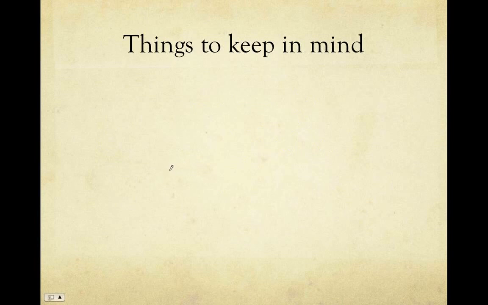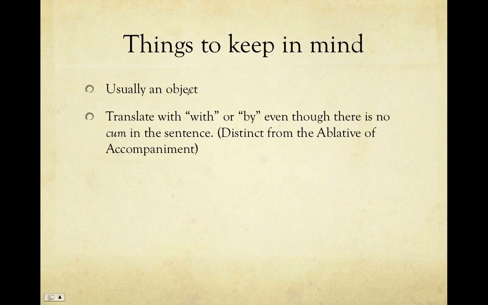So, things to keep in mind with the ablative of means or instrument. It's usually a thing, it's an object. It won't be people doing these. It's going to be swords, words, rocks, spears, all sorts of things, but very seldom will it be a person or people. And secondly, although we're going to translate it with the words with or by, so saxis, they fought with swords, there is no cum in the sentence. So distinguish this from the ablative of accompaniment.